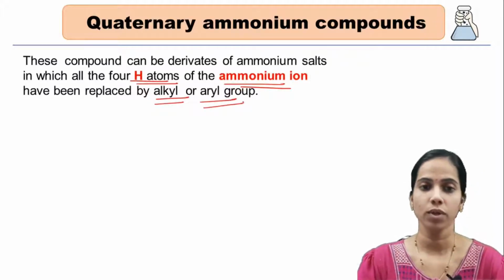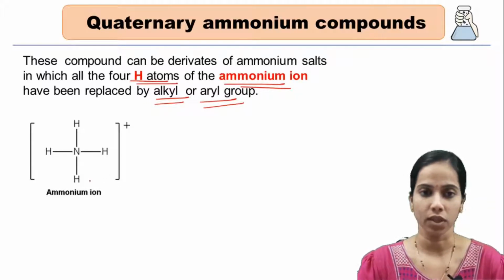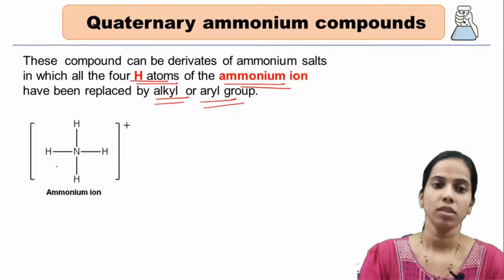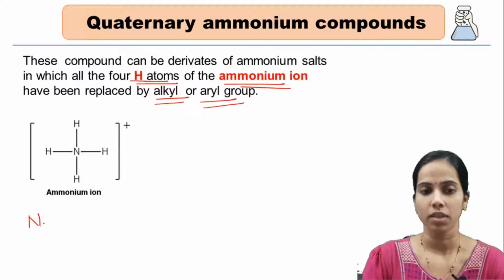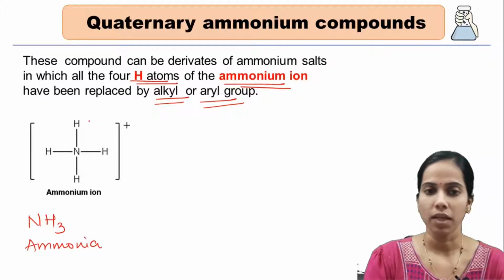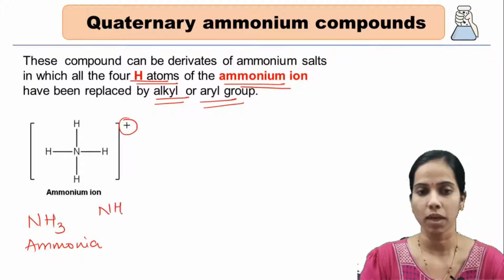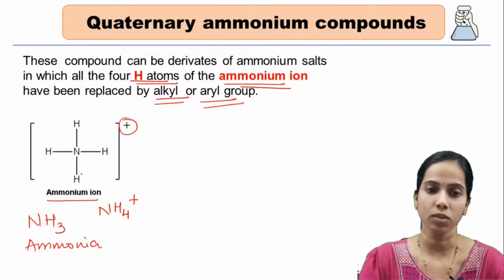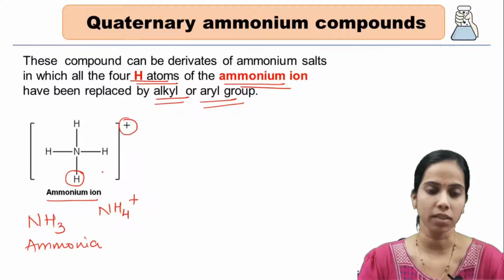Let's look at the ammonium ion structure. Ammonia is NH3, and ammonium is NH4 plus. The plus sign is there because it holds an additional bond to hydrogen, which leads to the positive charge.